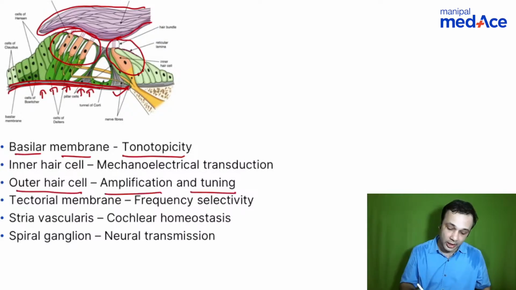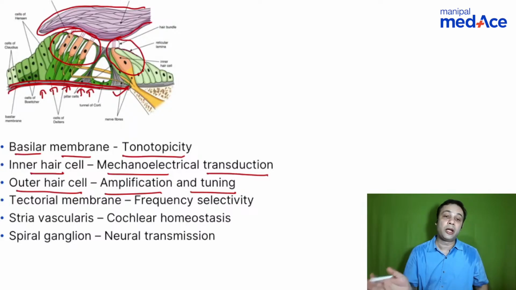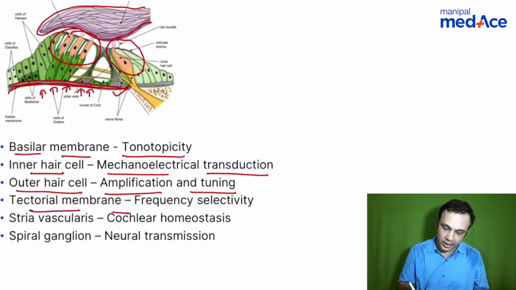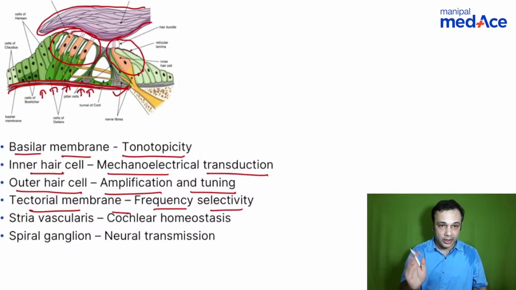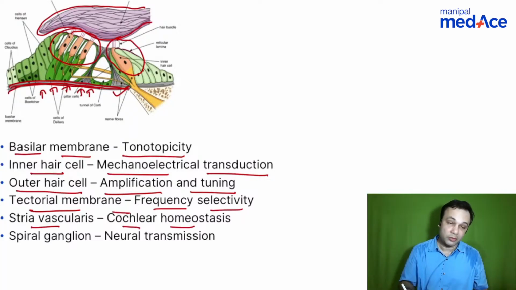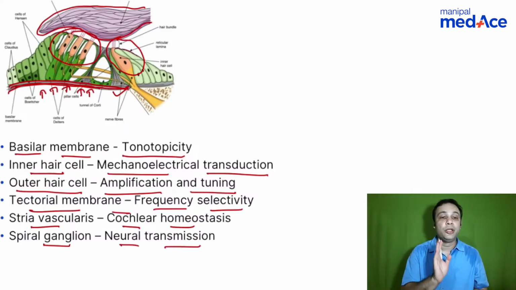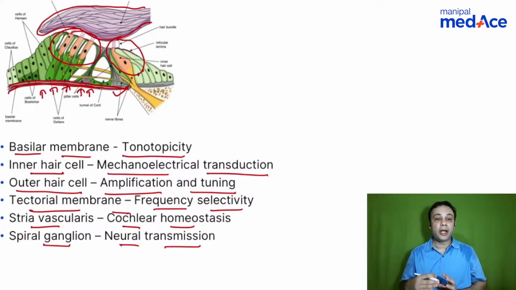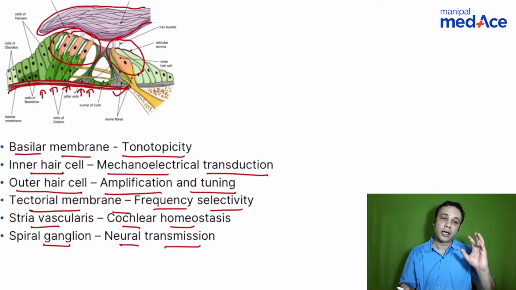When you talk about outer hair cells, they amplify and tune the sound and then present it to the inner hair cells, which eventually cause mechano-electrical transduction of sound. And the tectorial membrane is responsible for frequency selectivity. Stria vascularis is responsible for cochlear homeostasis, and spiral ganglion is responsible for neural transmission. These are the particular functions. And another important question: what is the neurotransmitter that gets transmitted for the conduction? It is glutamate. Remember glutamate as one of the answers.